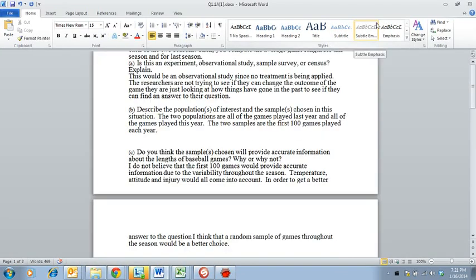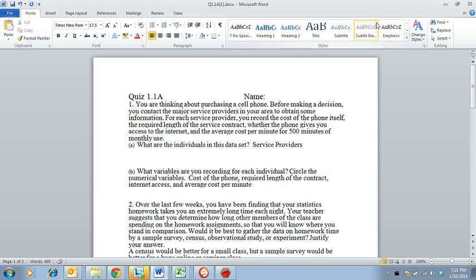All right, tomorrow is our first test over Chapter 1. It'll be Quiz 1.1b. So I gave you as a study guide Quiz 1.1a. Let's go through this and make sure you got the right answers and make sure you understand why.